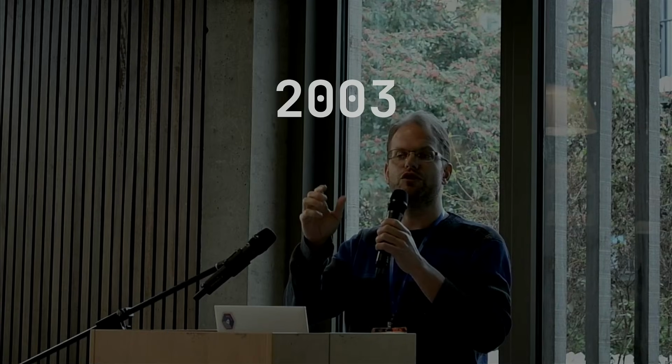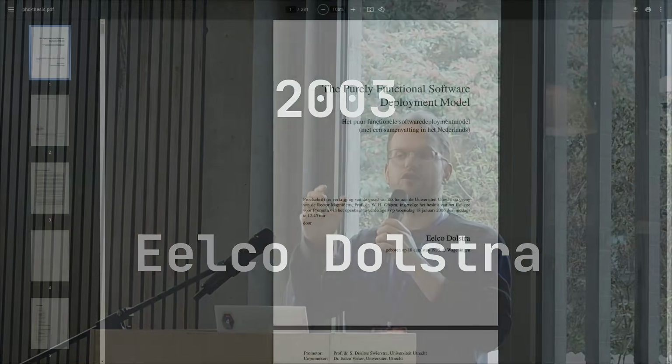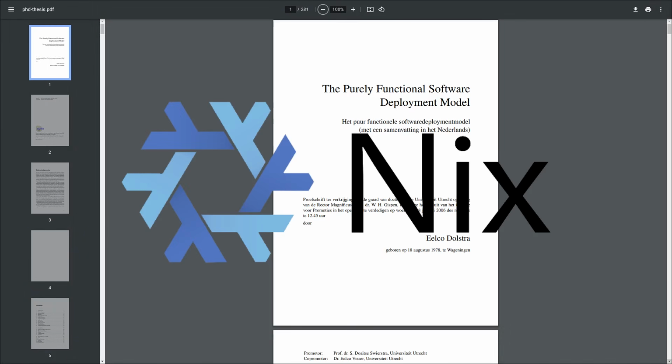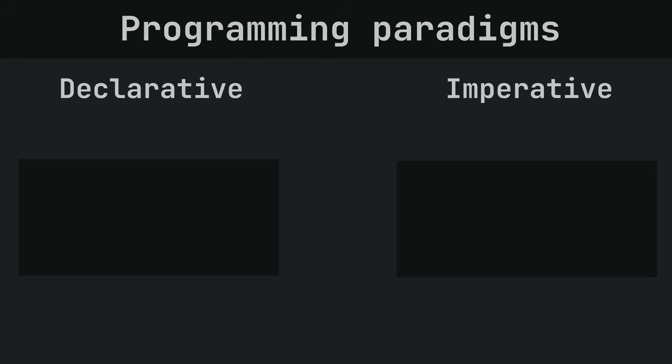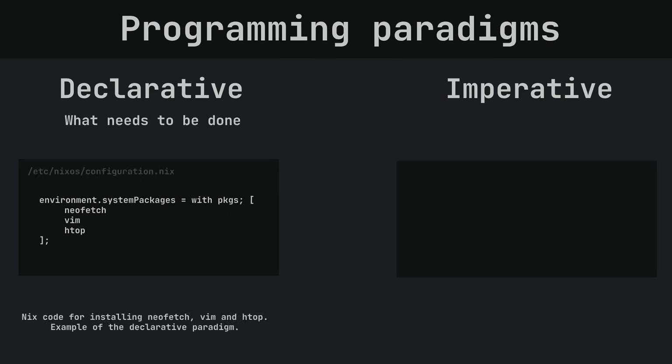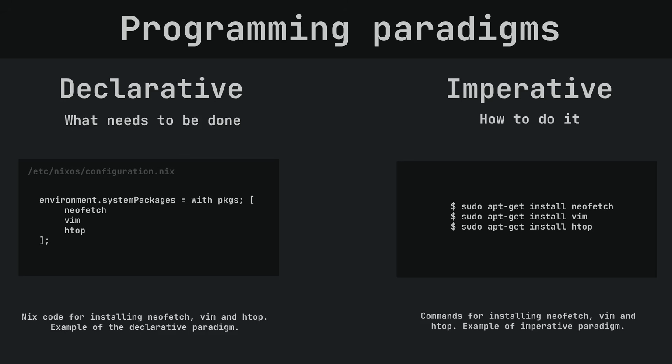In 2003, developer Eelco Dolstra created the declarative package manager Nix as part of his PhD thesis to address the shortcomings of traditional imperative package managers. It's called declarative because it adheres to the declarative programming paradigm, which focuses on what needs to be done rather than how to do it.